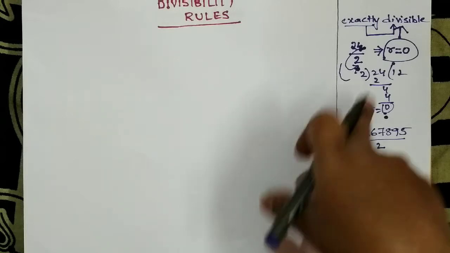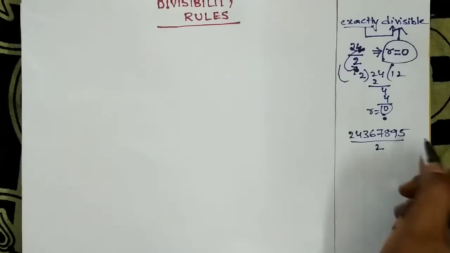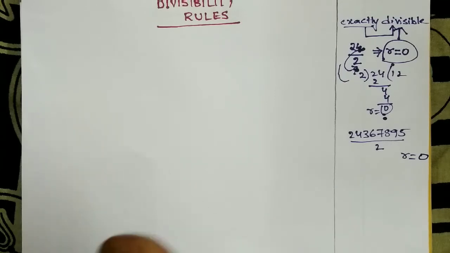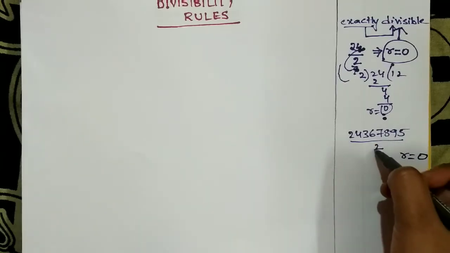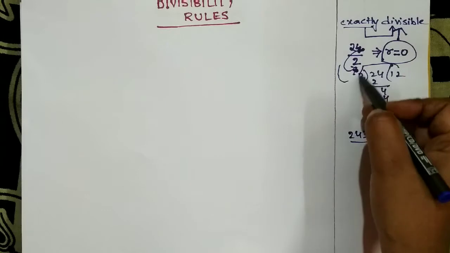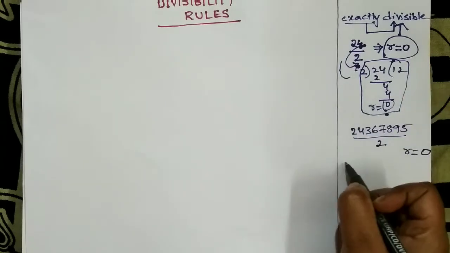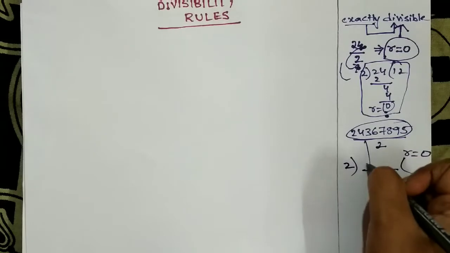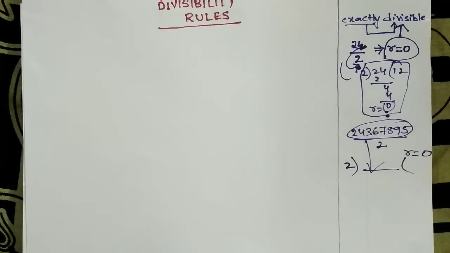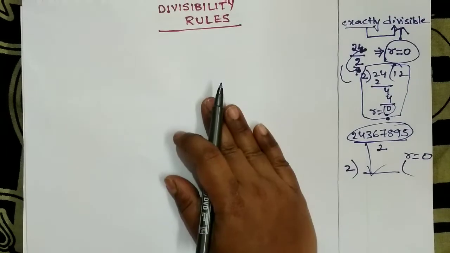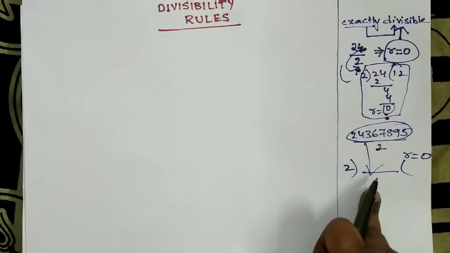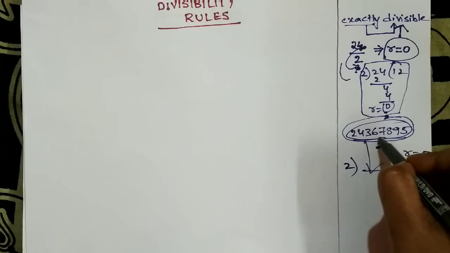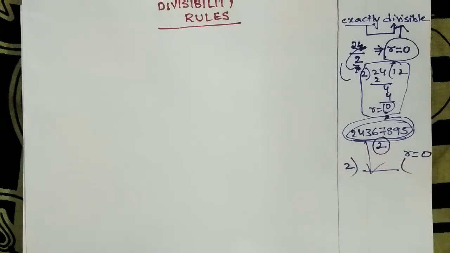Here exactly divisible means it should give us the remainder 0. But we will not waste our time doing the division in this process. If you do the division like this for this number, it is a time-taking process. So there are some rules to check whether a given number is divisible by another number